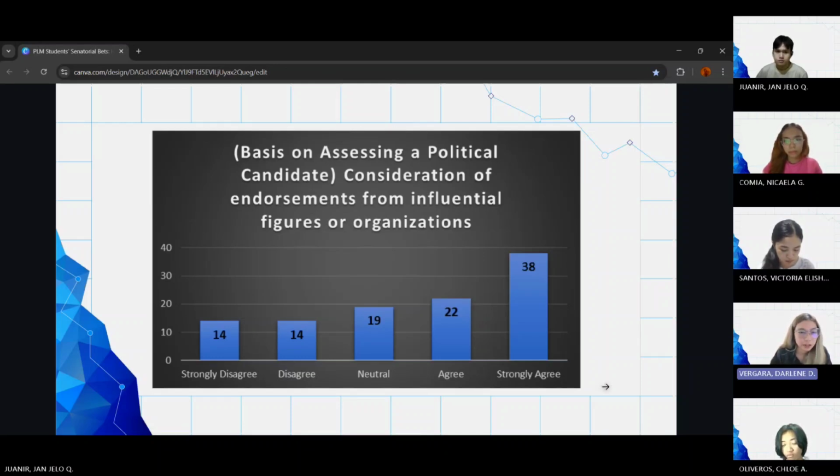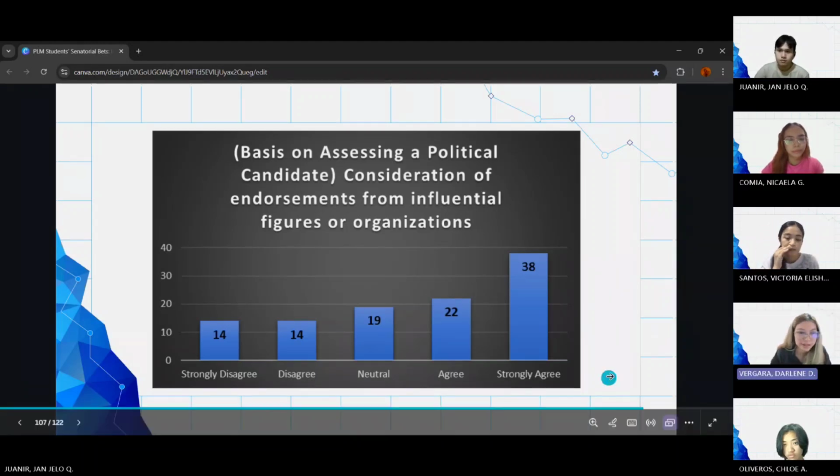22 participants agree that the consideration of endorsements from influential figures or organizations is one of the bases. And then 19 participants stay neutral. And then 14 participants disagree, and 14 participants strongly disagree that the consideration of endorsements from influential figures or organizations is one of the bases on assessing a political candidate.